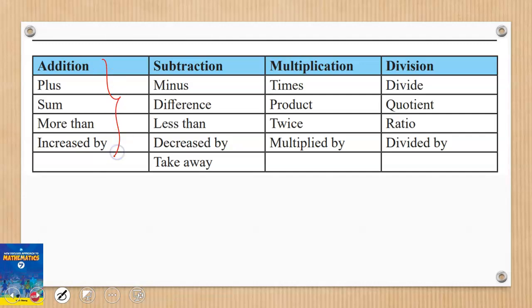So these terminologies can be used to express addition, like plus, sum, more than, increase by, total of, in addition to. So if I say a number more than 4, I can write this. And if I say a number is increased by 5, these are terminologies that we are going to use.